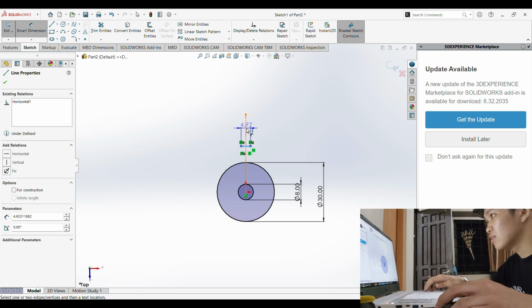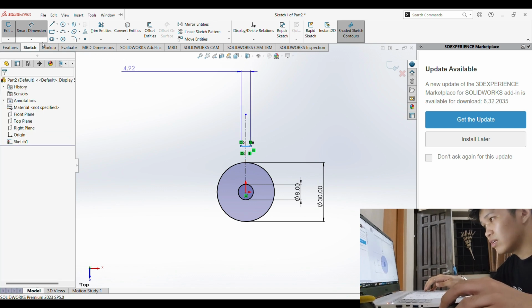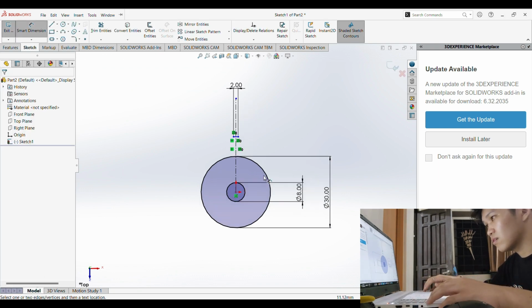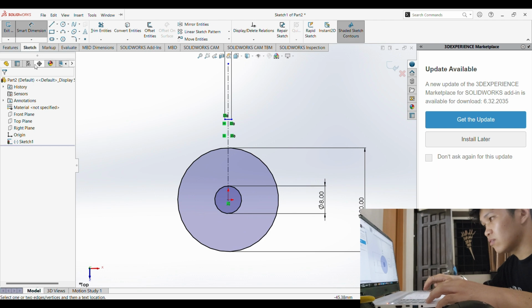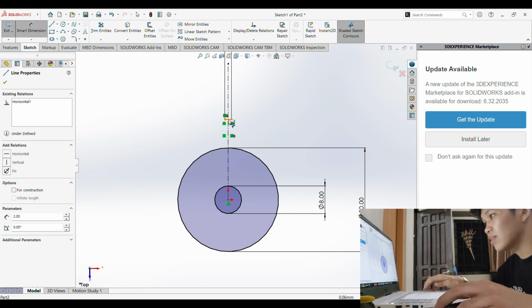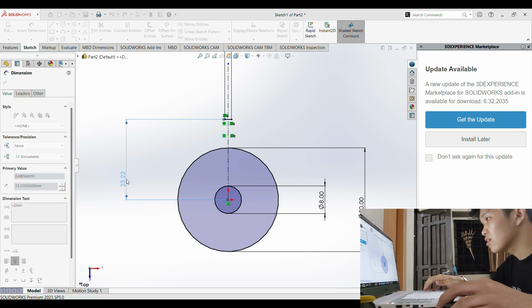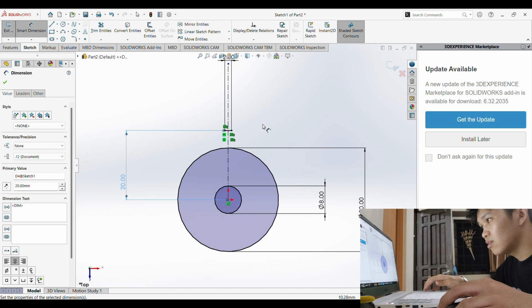And for the distance, this line towards the center of the circle should be 20, because that's the height of the teeth of the gear. Then we're gonna use the 3-point arc and select wherever you want, because we're gonna change that later on.